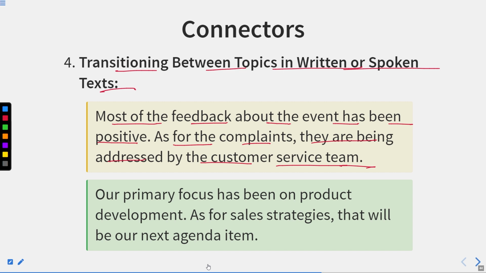Our primary focus has been on product development. As for sales strategies, that will be our next agenda item.